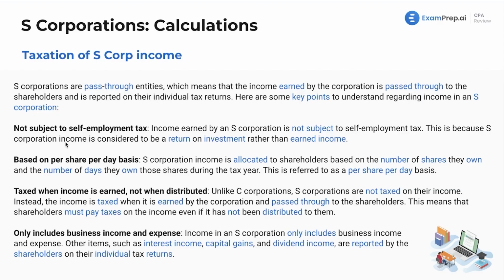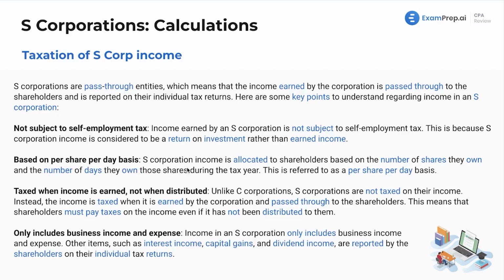Some key points here. First off, they're not subject to self-employment tax. Income earned by an S corp is not subject to self-employment tax. This is because S corporation income is considered to be a return on investment rather than earned income. It is allocated based on a per share per day basis.